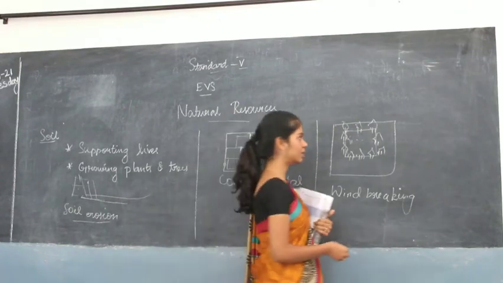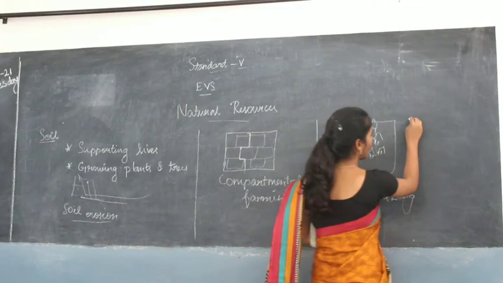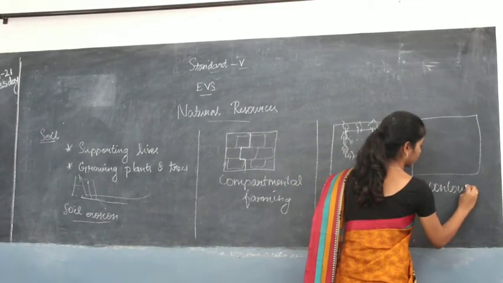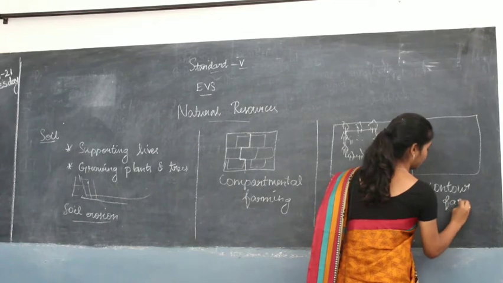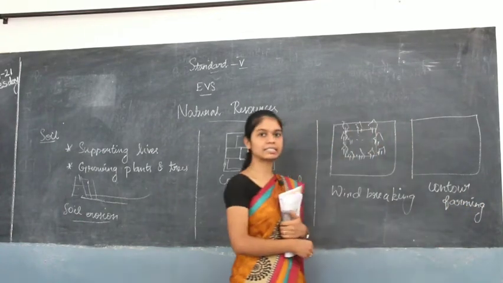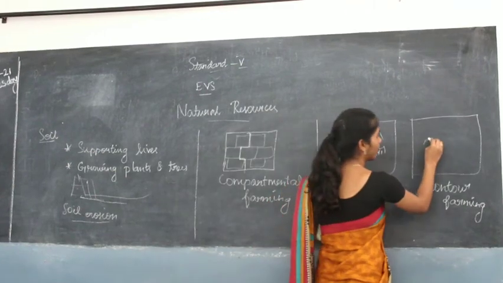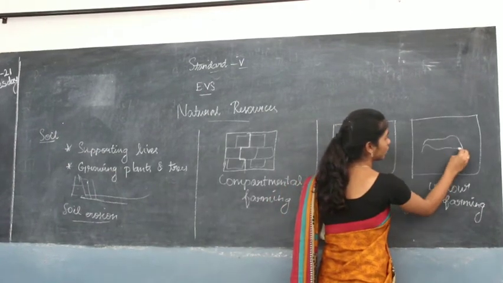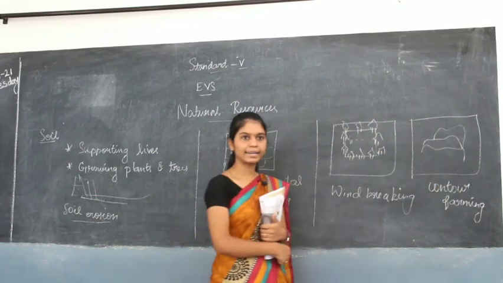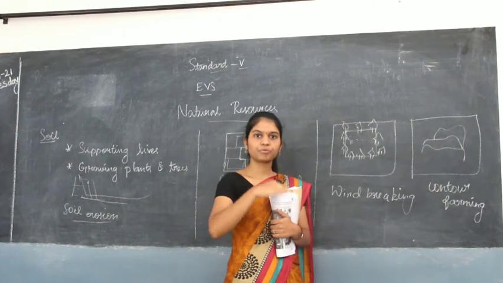And the last one is contour farming. Have you seen many hill stations? When you see a hill station, you can find that crops have been planted along the flow of the slope.